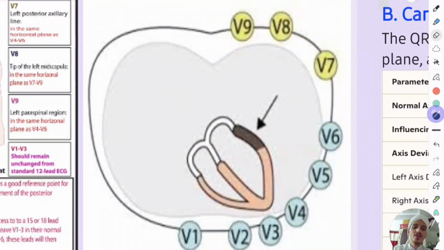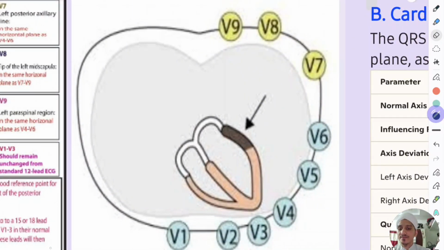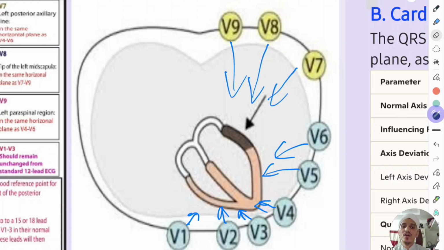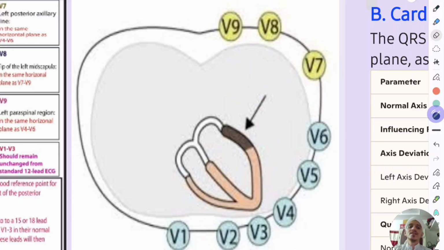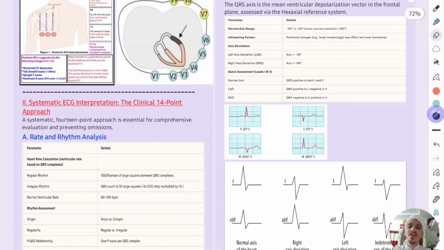Okay. So see this diagram. Again, these are seeing the left ventricle. These are seeing the septum. These are seeing the left ventricle. These leads are seeing the posterior inferior wall of the heart, V7, V8 and V9. So that's all the basics of ECG we have learned.